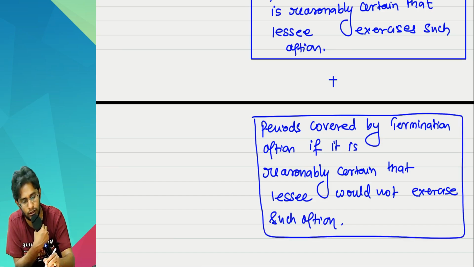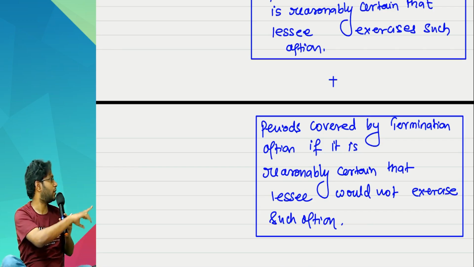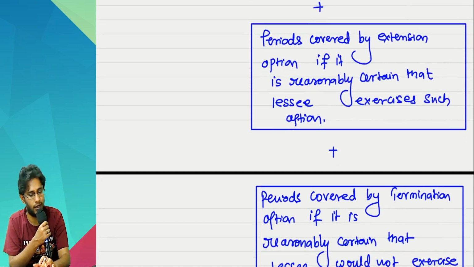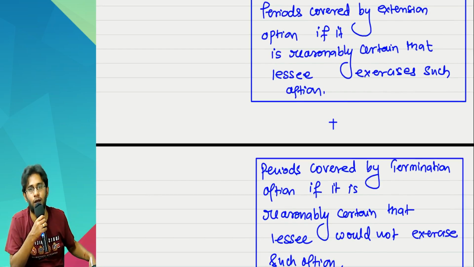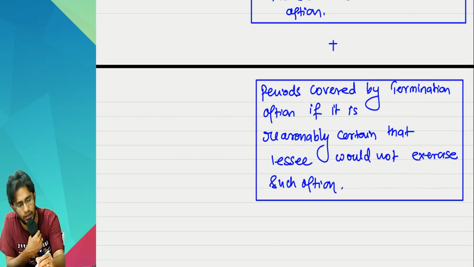Sir, what is this would not exercise? Earlier you told would exercise. Nothing, sir, they are not the same case. It's not like the second box and third box will come in the same scenario. They are two different scenarios. That way it looks confusing. Nothing like that. I will explain the example. But here one more point is there.